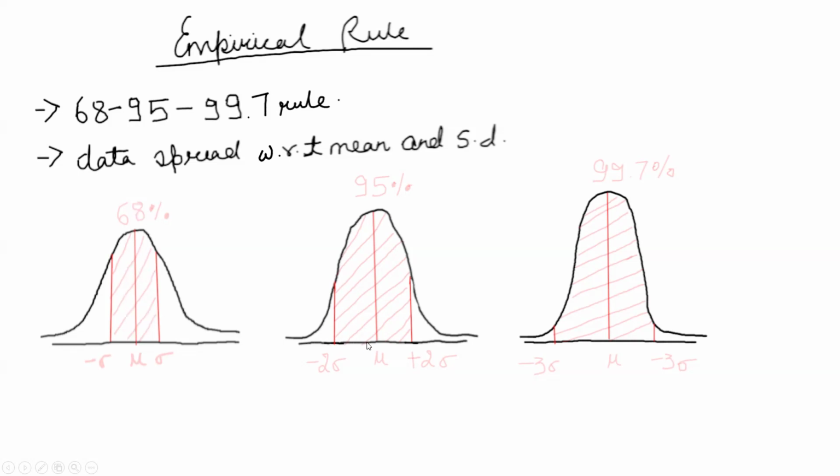Then comes the second part. If you move two standard deviations towards the left and two standard deviations towards the right, you can say 95% of the data lies within this range. And nearly all the data, 99.7%, falls within three standard deviations of the mean. The remaining 0.3% accounts for outliers, which exist in almost all data. So this is about the normal distribution and the empirical rule. Please remember this: 68%, 95%, and 99.7%.